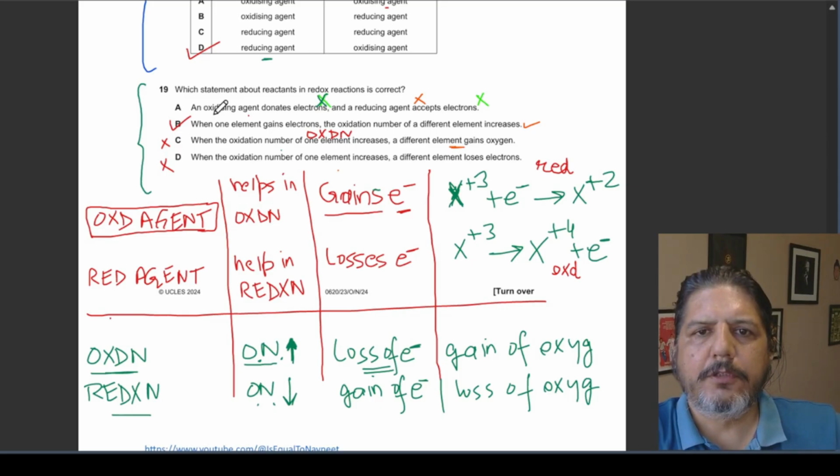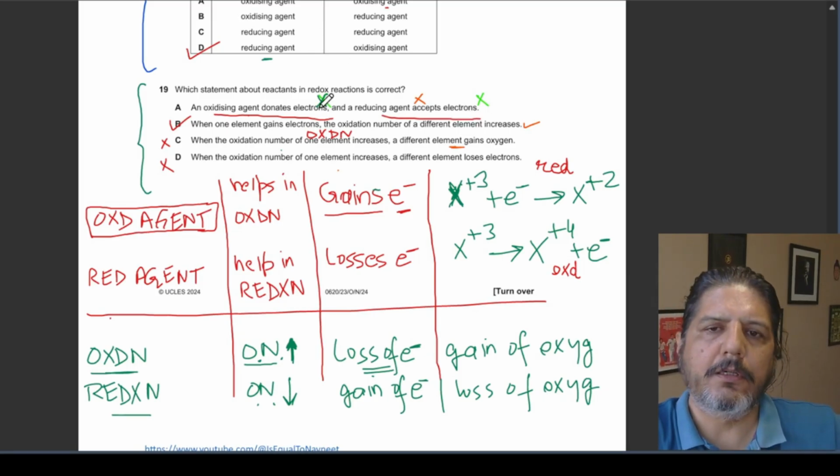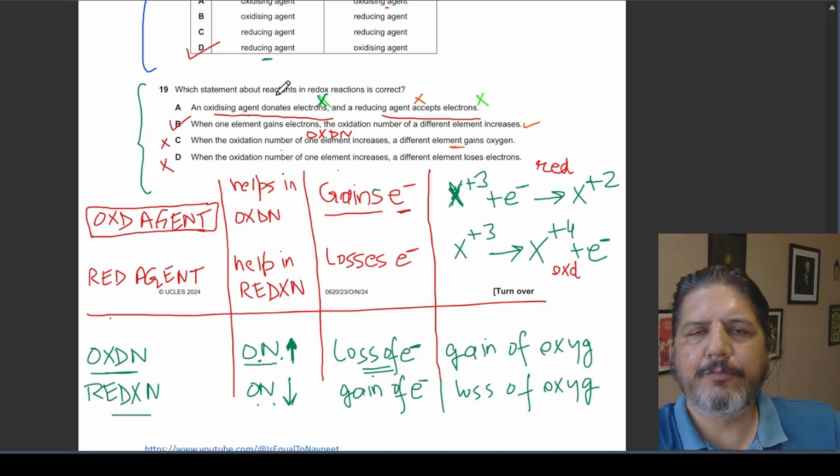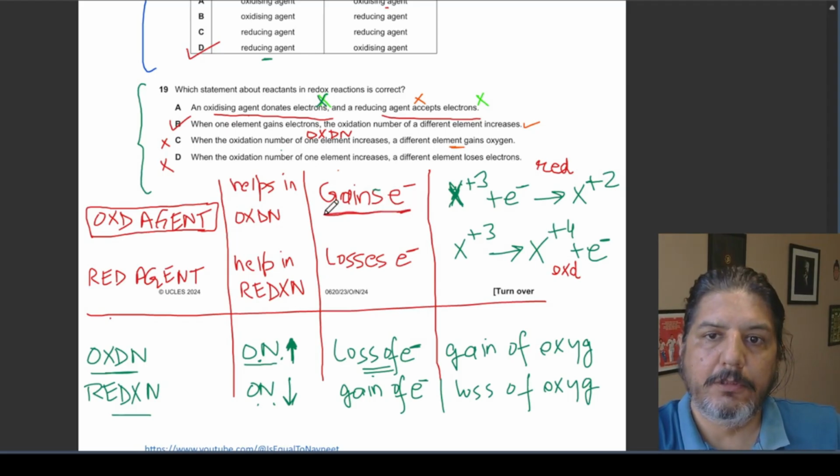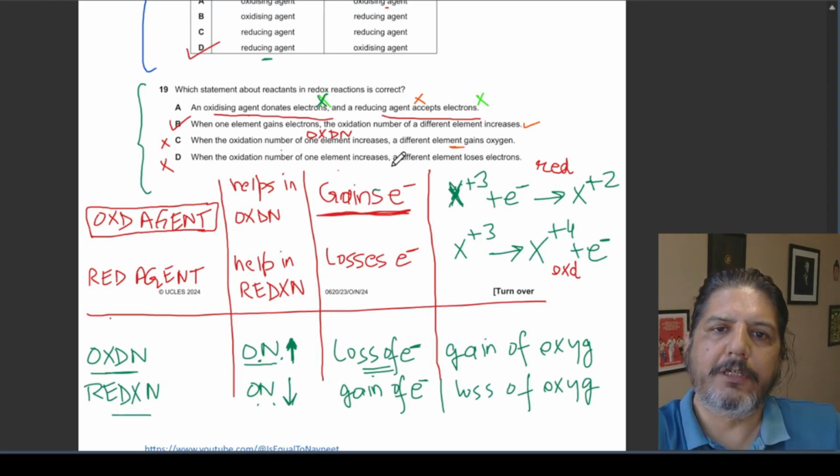The first is: an oxidizing agent donates electrons and a reducing agent accepts electrons. Let's understand this. See, an oxidizing agent helps in oxidation. How does it help in oxidation? It helps in oxidation by gaining electrons. So always remember, an oxidizing agent gains electrons.